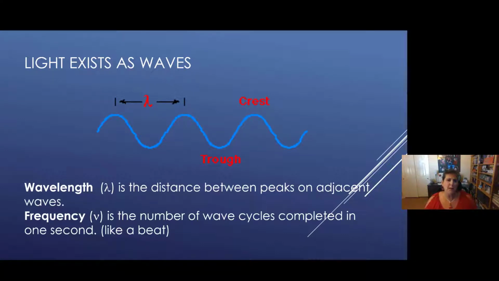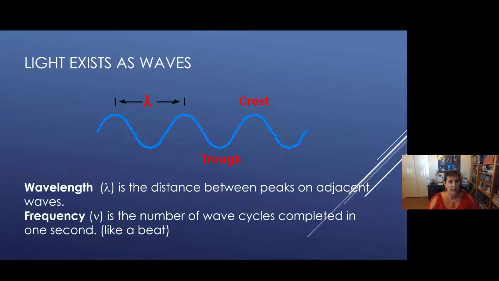There's some properties about a light wave you need to know. First thing is the wavelength. That is the distance from one peak to the next peak. Wavelength is given the Greek letter lambda as its symbol. So you can see lambda there in red. It's a Greek letter lambda, and it represents the wavelength, which again is the peak to peak distance.